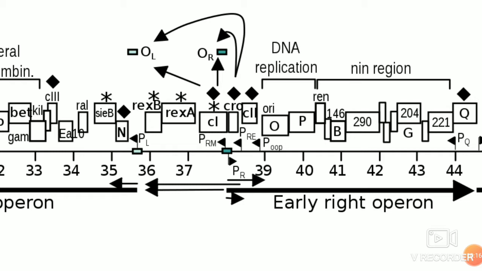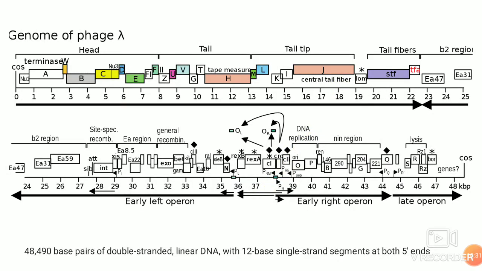So the critical protein is the CI protein or the C1 protein. There is the origin of replication also here. The important proteins are O, P, B, Q, G, all involved in DNA replication, and they come in the lytic cycle. A detail of what each gene is coding is in the last slides.